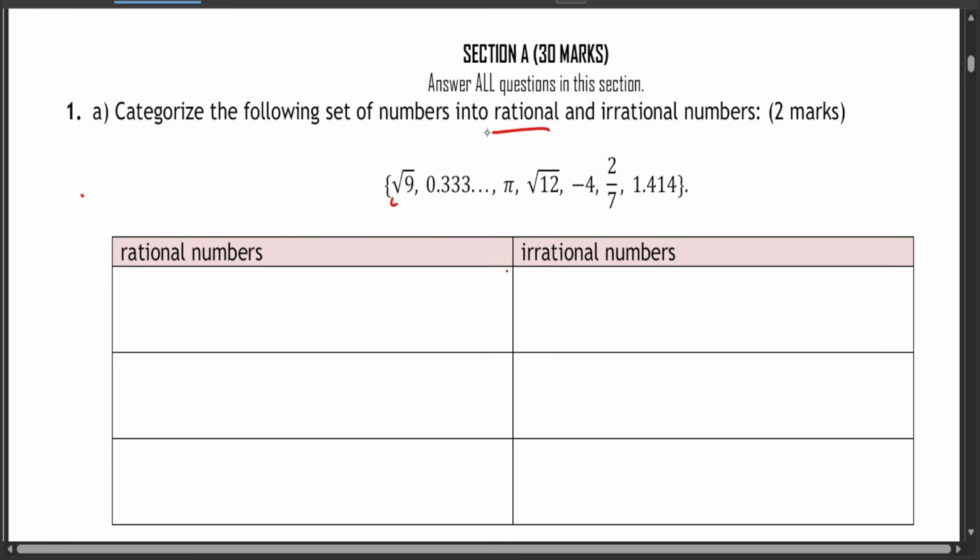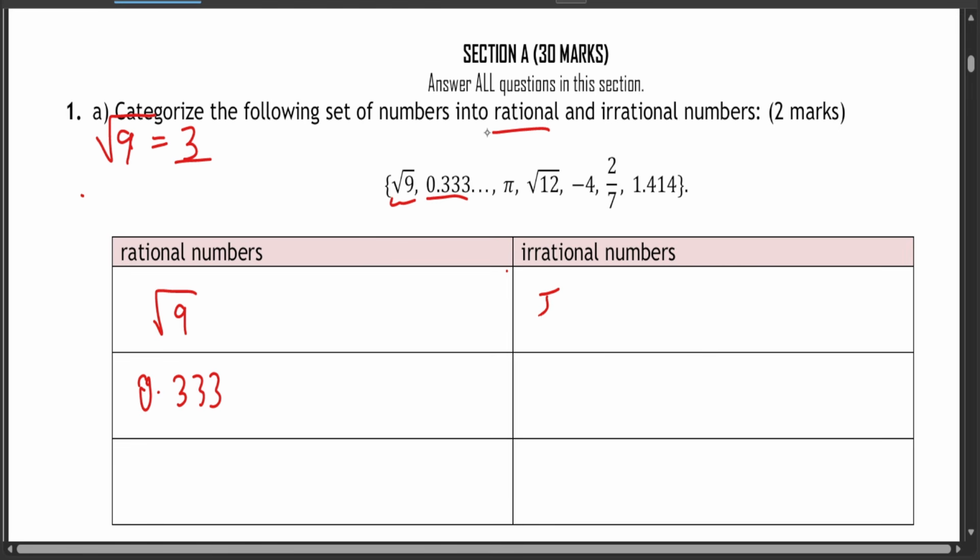So let's start with the first one. Root of 9. The square root of 9 is just 3. And therefore, if it's a whole number, it's a rational number. So you write root of 9, you don't write the answer. The second one is 0.33 recurring, which is also a rational number because it's a repeating, recurring decimal. So you can predict the next number, and therefore it's categorized as a rational number.